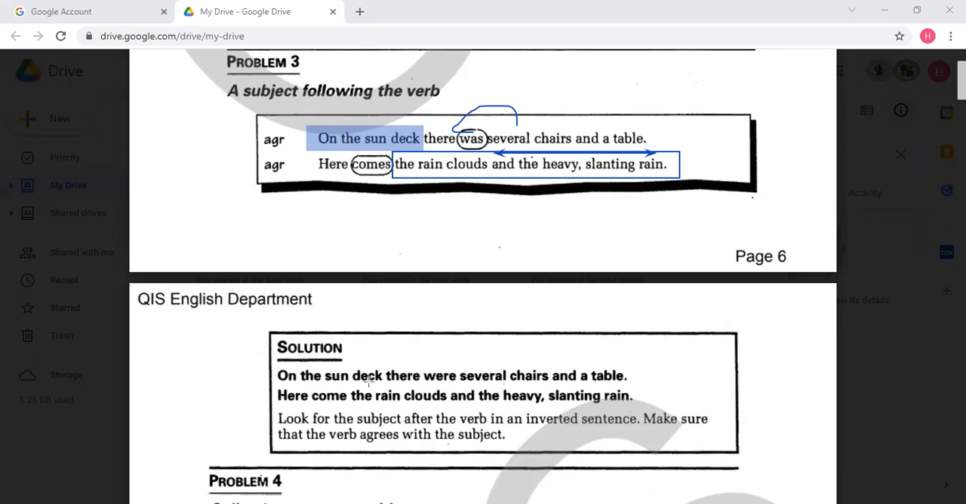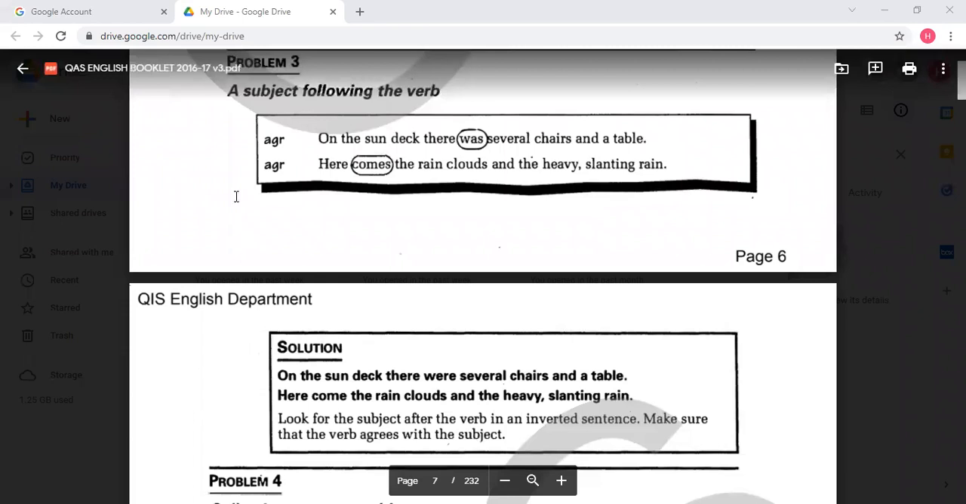Of course, they come. Rain clouds, plural, plus heavy slanting rain, come. This is plural. Okay, again, with here and there and now, you can find that these are things that you should pay attention to because they make a flipped sentence. Flipped sentence is a sentence with a flipped subject. The subject comes after the verb, not before it. So move to the next problem.